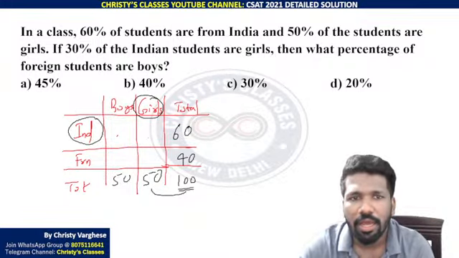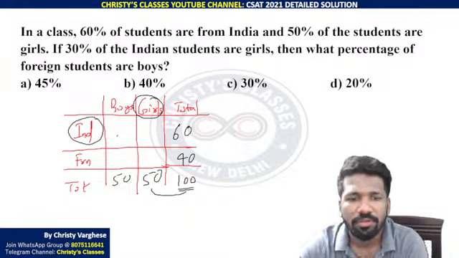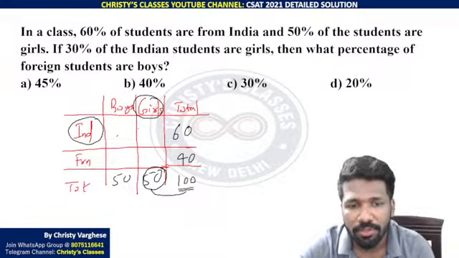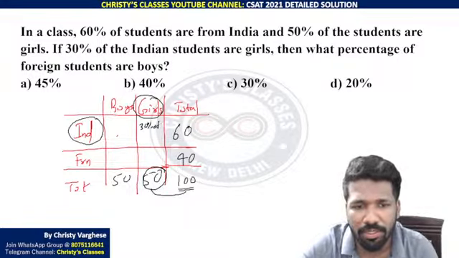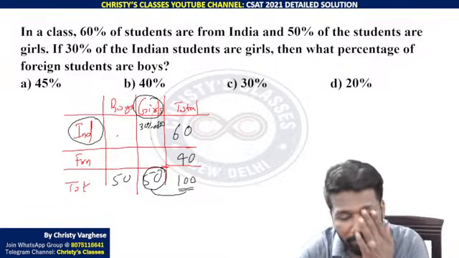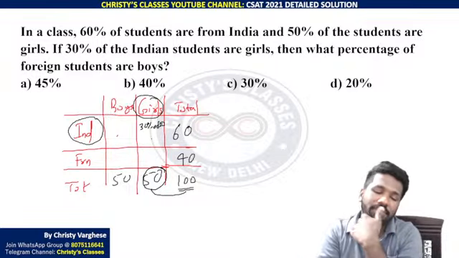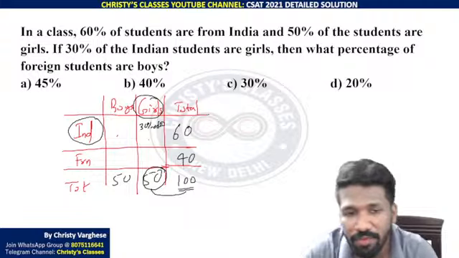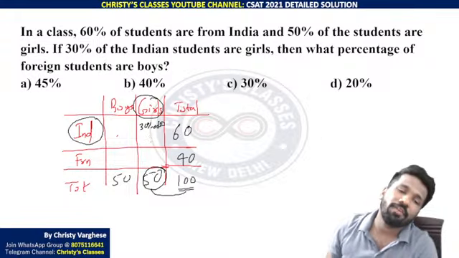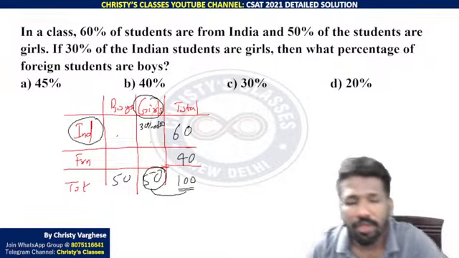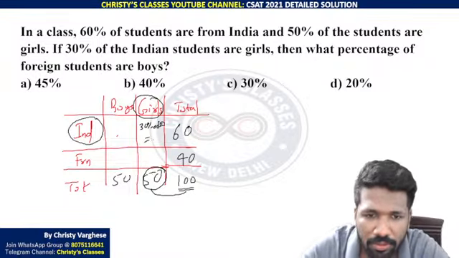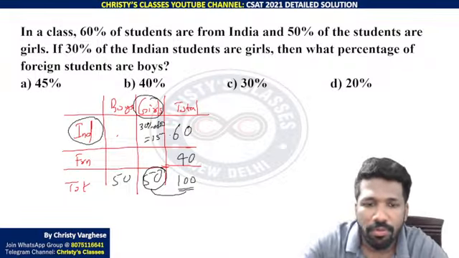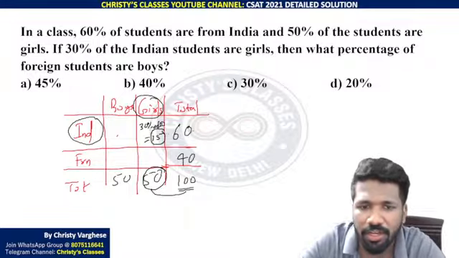If 30% of the Indian students are girls, Indian girls are 30% of the Indian students. Total Indian students are 60, 30% of them. That means 30% of 60 in our example. The mental math techniques I taught in the previous class will help. 30% of 100 is 30, so 30% of 50 will be 15. So Indian girls are 15 in number.